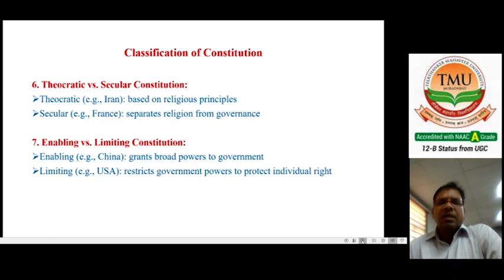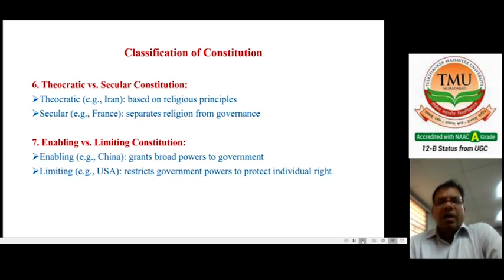Now come to the classification of constitutions that is also divided into theocratic and secular constitutions. Theocratic, that is Iran, based on religious principles, and not a secular country. When we are talking about the secular, like France, it separates religion from the government, so there is no mix-up of the system of government and religion.